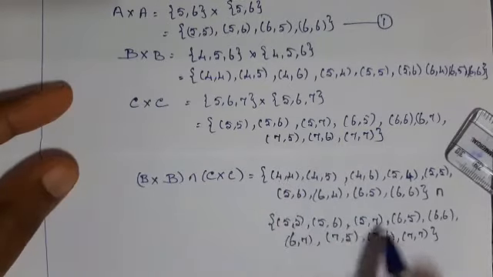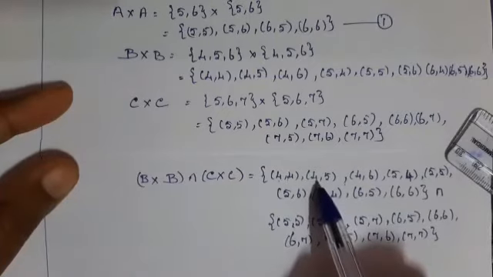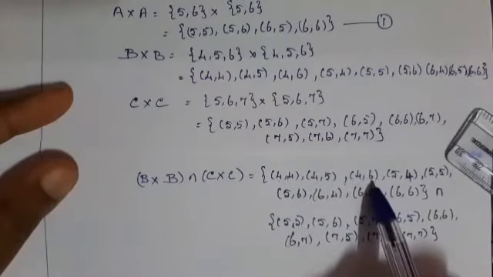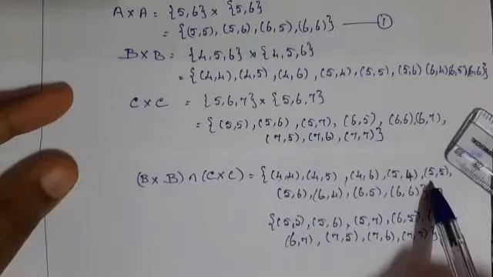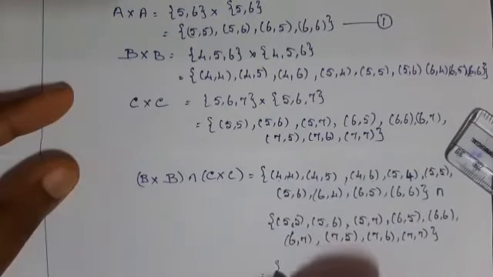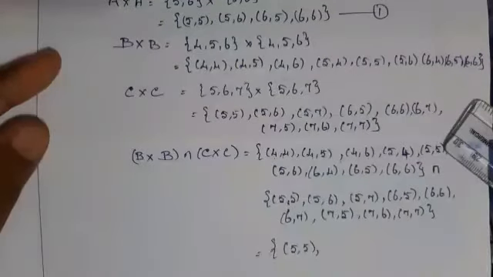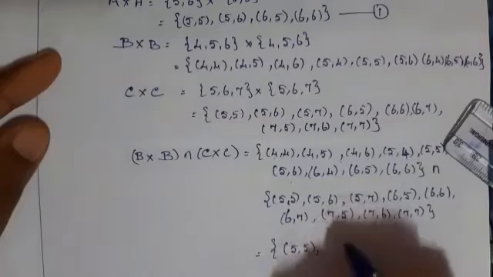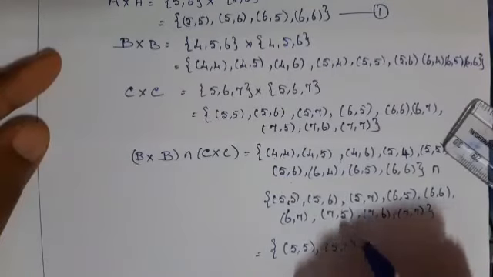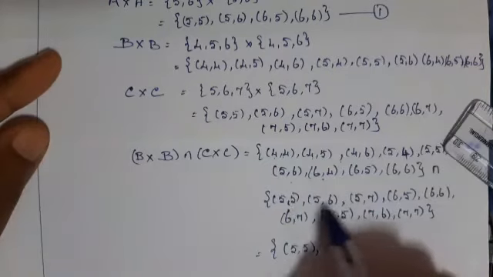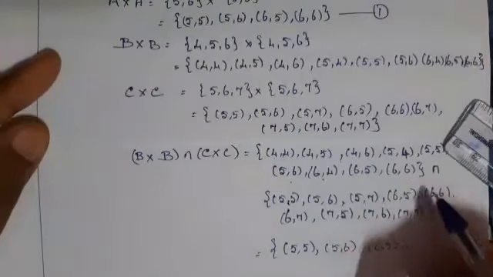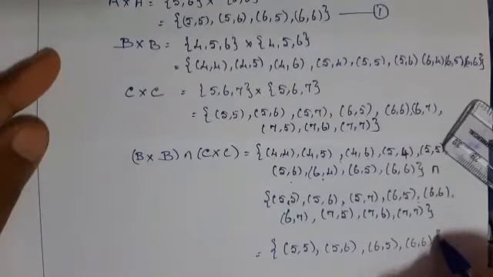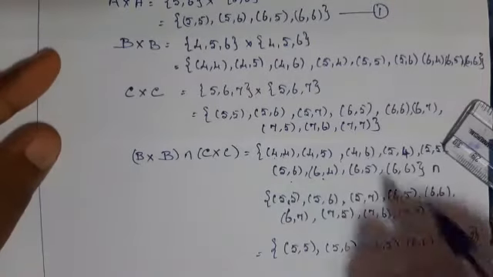(4, 4): it is not in both, therefore you can't write it. (4, 5), (4, 6), (5, 4) are not common either. (5, 5), yes. (5, 6), yes. (6, 4) no, (6, 5), yes. (6, 6), yes, that's all.